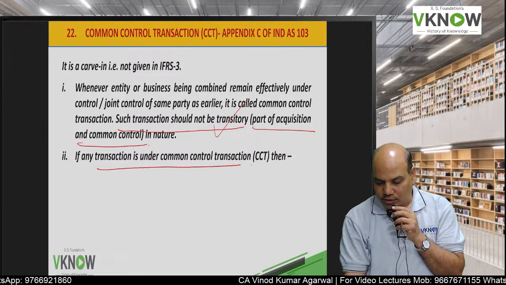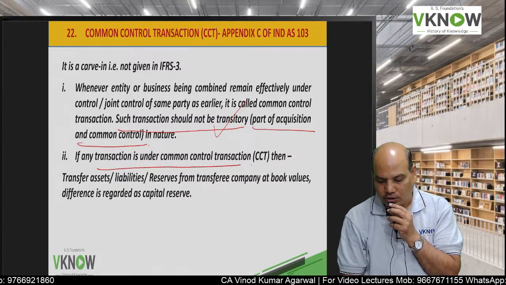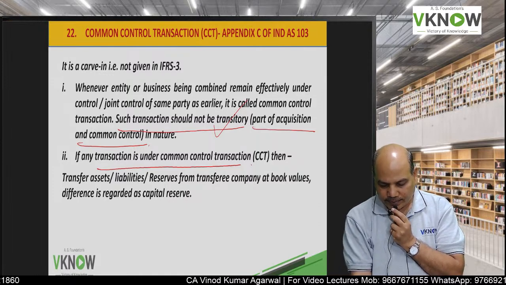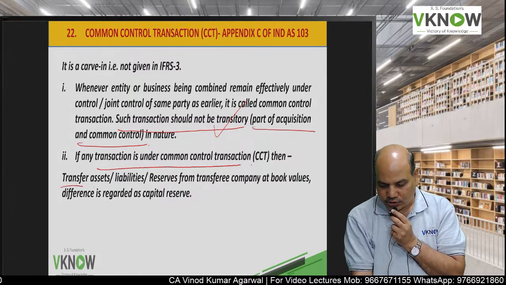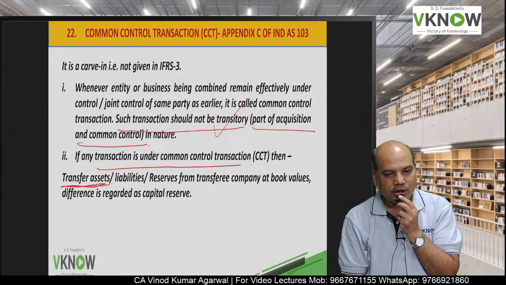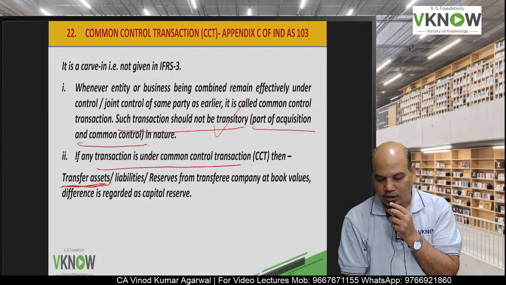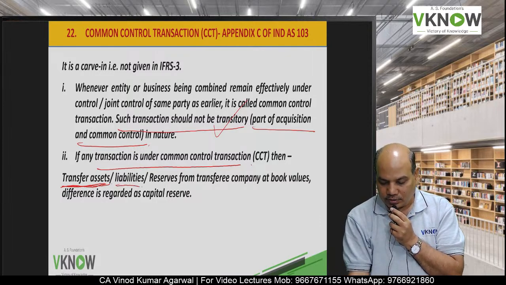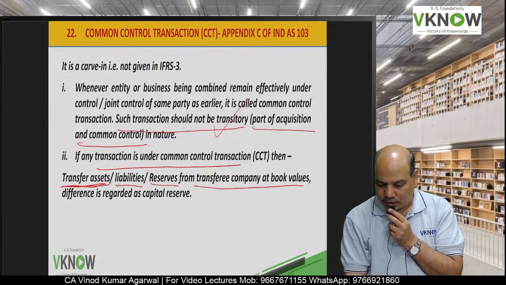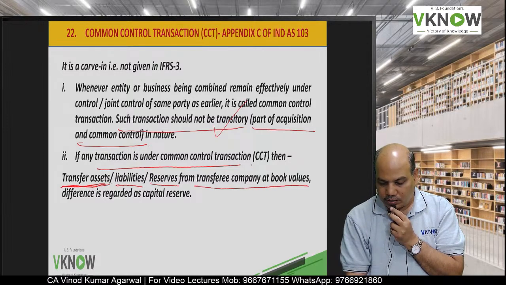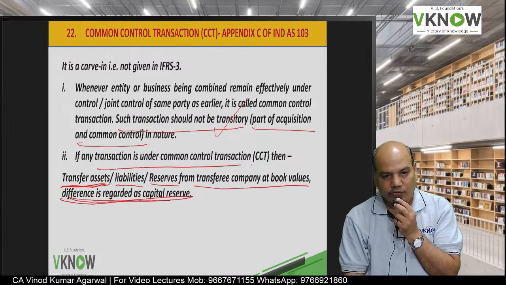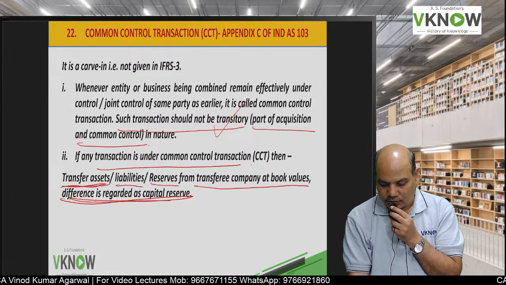Suppose a transaction comes under common control transaction. What about the accounting entries? Very important. This is similar to amalgamation in the nature of merger in your intermediate AS 14. Assets, liabilities and reserves from the transferor company will be transferred at book value, and the difference will be recorded in capital reserve.